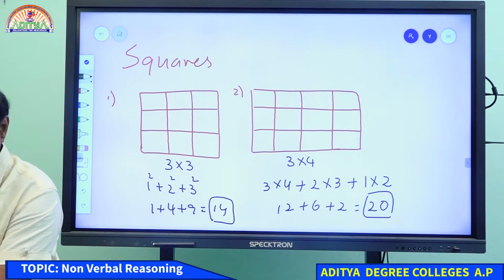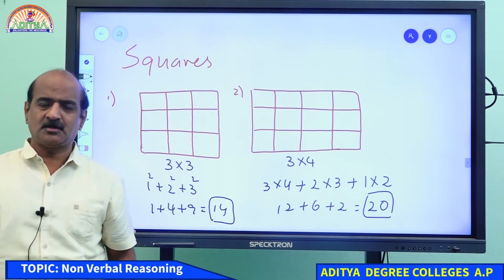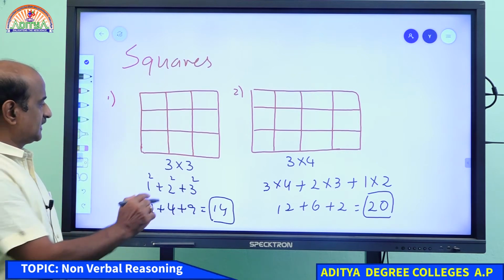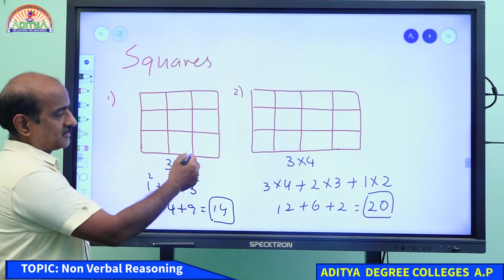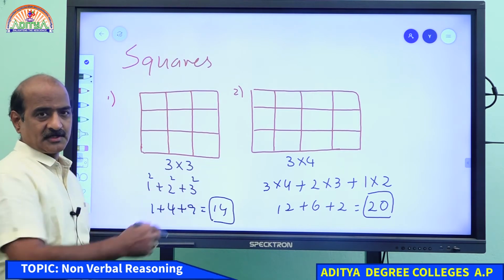Yeah, very good. Now there is no confusion, now we are very clear. So if it is a 3 by 3 matrix, 1 square, 2 square, 3 square, and if it is a 3 by 4 matrix, you know how to get your answer.